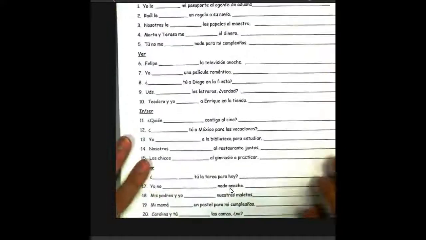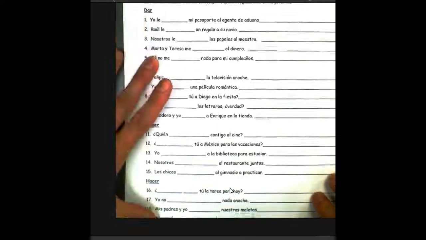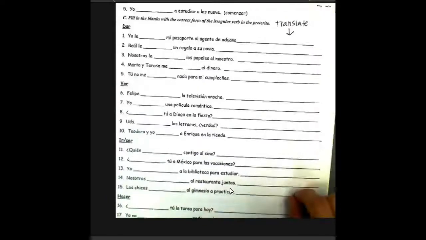And this continues through the back page. Notice that these are the verbs that don't have any accents. And so as you are translating these and filling in the blank, make sure to do that.